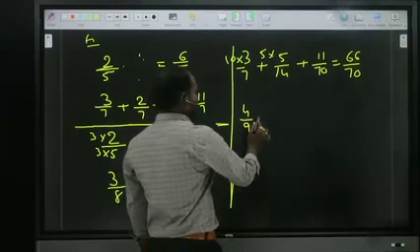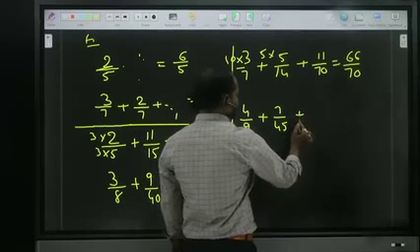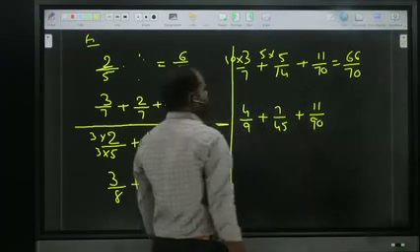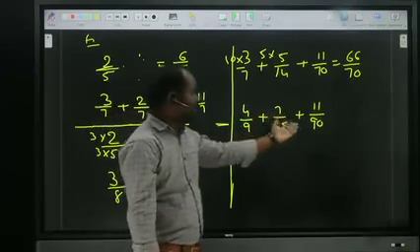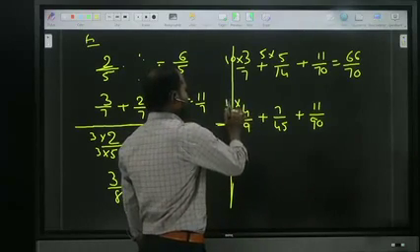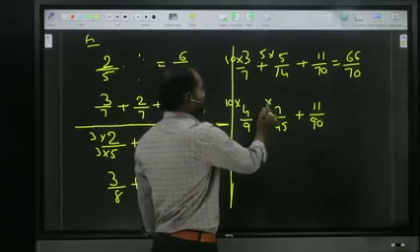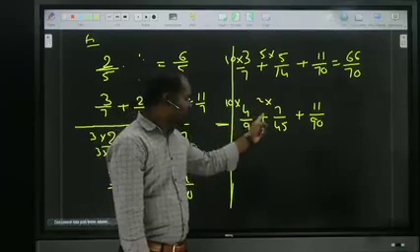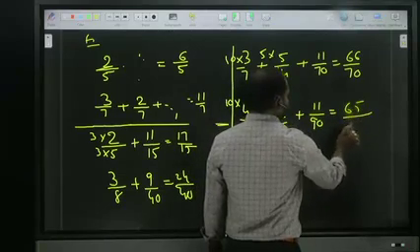4 by 9 plus 7 by 45 plus 11 by 90. Okay, the highest denominator is 90. In the 9 table, 90 is how many times? 10 times. By multiplying by 10 it becomes equal. In the 45 table, 90 is how many times? 2 times. So into 2. Now all became 90, 90, 90. So add the numerators. 10 fours are 40 plus 14, 54. 54 plus 11, 65. So what is the answer? 65 by 90.